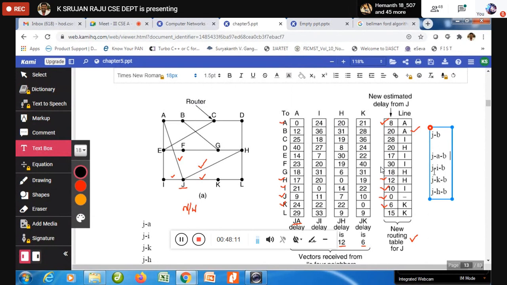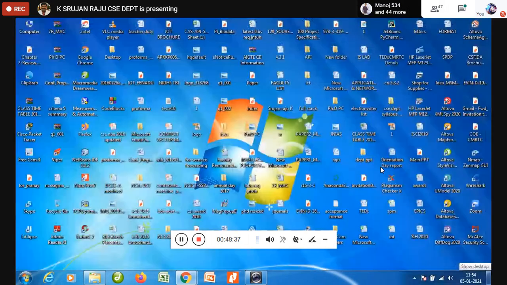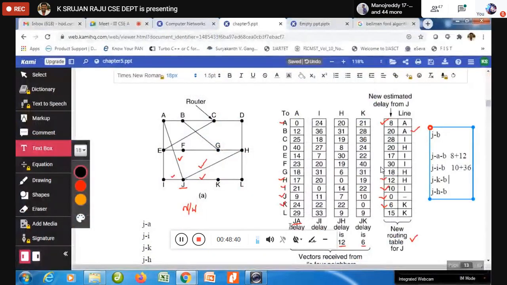Okay, now J to A, it knows this. What is the J to A? 8 plus A to B is how much? 12. Now, let us come back to J to I. What is J to I? 10. What is I to B? You can have a look at I to B. 36. Then J to K, 6 plus K to B is how much? 28. Now J to H is how much? 12 plus H to B is how much?